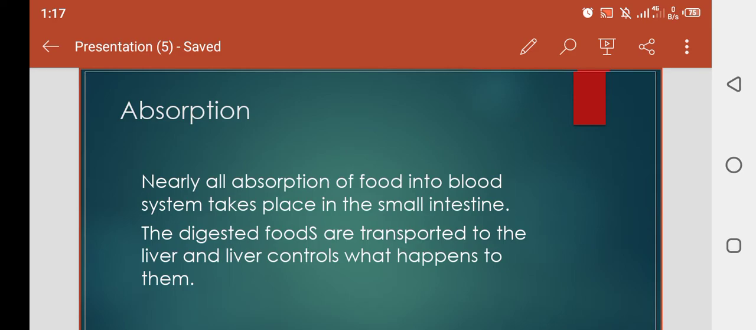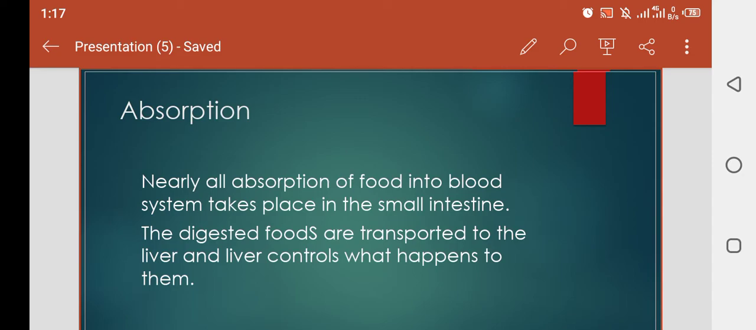When we take food, our body digests the food, so all the useful material is separated from that food, and the wasteful material is also separated from the food. The useful material is absorbed into the blood with the help of the villi, which are present inside the wall of the small intestine. Villi have a dense network of blood capillaries. So in the small intestine, all the useful material is absorbed by the villi.